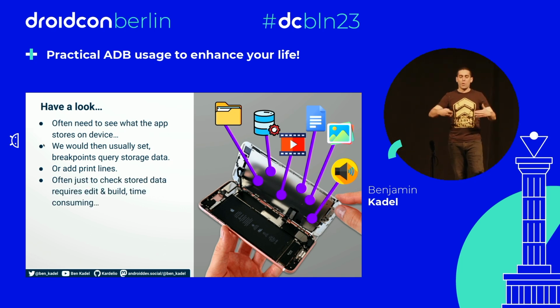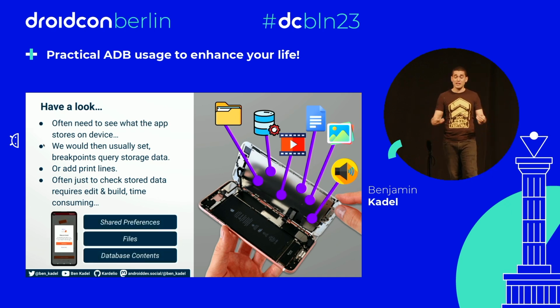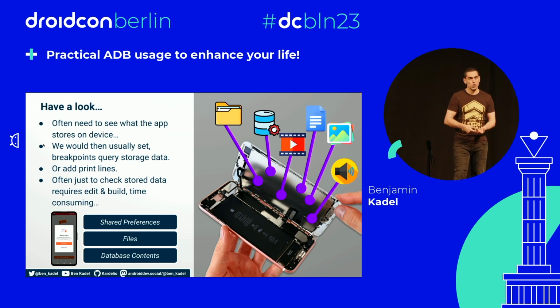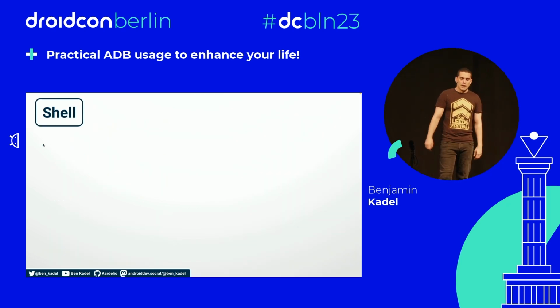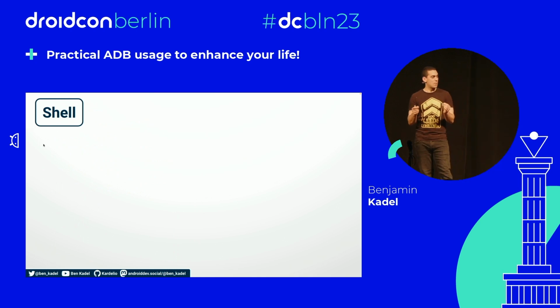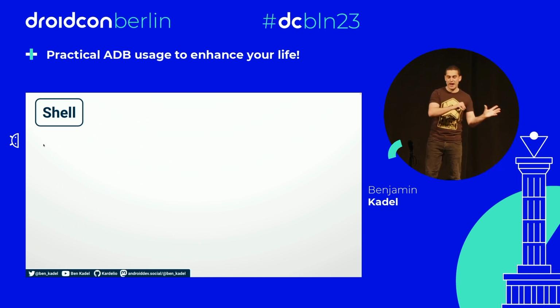All of these things require effort, time, maybe even build time, and it's not needed. The things I'm talking about, by the way, just to be really clear, things like shared preferences, files that are stored for your app locally, and database contents, like room database. In order to really describe this topic and help explain it, I need to take a step back and explain